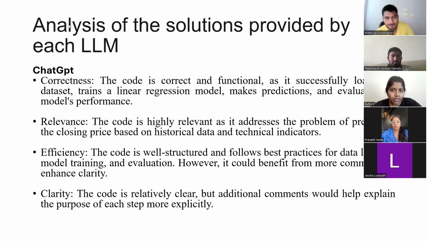So, analysis of the solutions provided by each LLM. First, ChatGPT. For any analysis, we are going to consider 4 factors: correctness, relevance, efficiency, and clarity. First, correctness. The code is correct and functional as it successfully loads the dataset, trains a linear regression model, makes predictions, and evaluates the model performance. As I told you earlier, to build a machine learning model, we need to consider all these factors. So here the correctness is 100%.